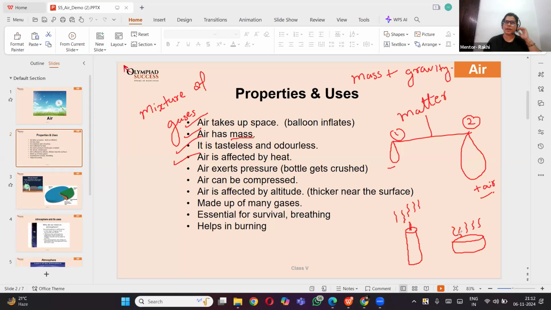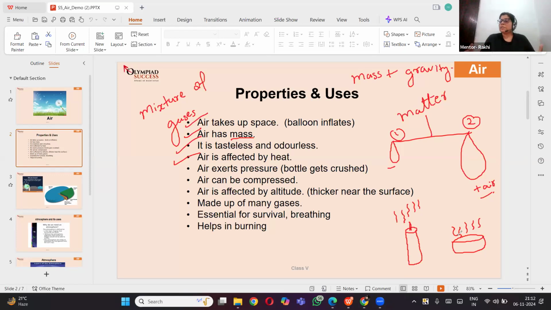Okay, Sanvi, let me interrupt you. What, according to you, can move up, the heavier things or the lighter things? The lighter things move up while the heavier ones settle down, isn't it? So if the hot air is moving up, it means the hot air is lighter than the cold air, isn't it? Yes.